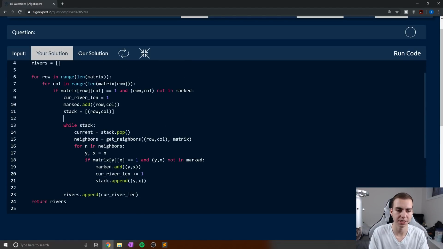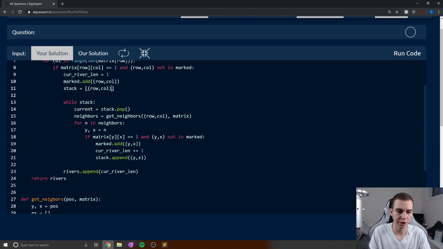So essentially the process is: loop through every single position, make sure that the position we're looking at is 1 and it's not marked. If that's true, we'll say, okay, we're going to look for a river now attached to this 1. It has a current river length of 1. We're going to add it to the marked list so we don't look at it again. We're going to create this stack that starts just having this position. Then we'll pop that off the stack, which actually means remove this element and set it equal to current. Then we're going to say neighbors equals get_neighbors(row, col, matrix). So this actually should be current. My bad, guys. This shouldn't be row, col. The reason it needs to be current is because we're going to change the neighbors we're getting based on the thing we just popped off the stack.